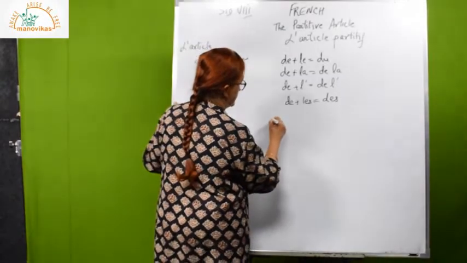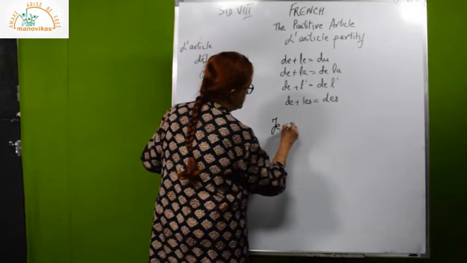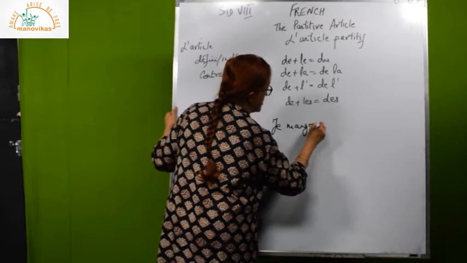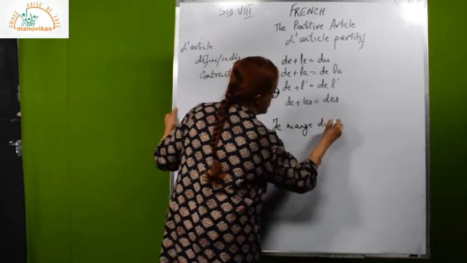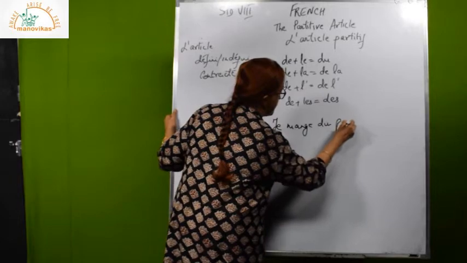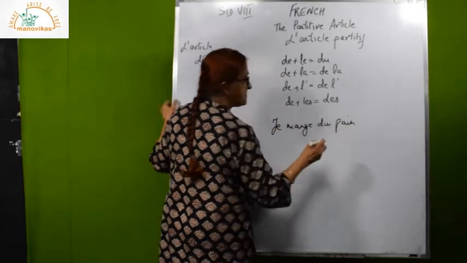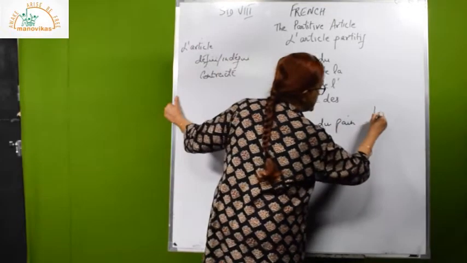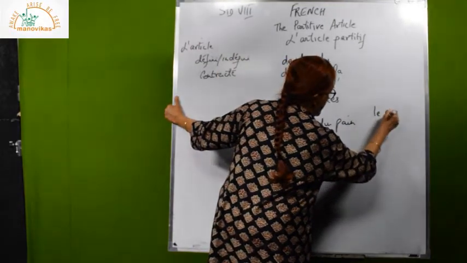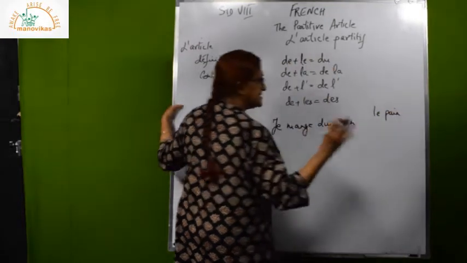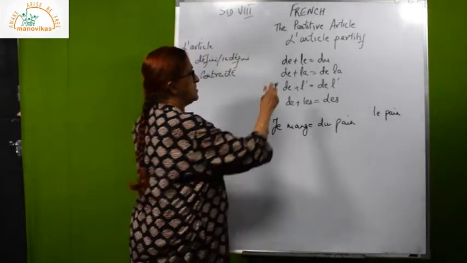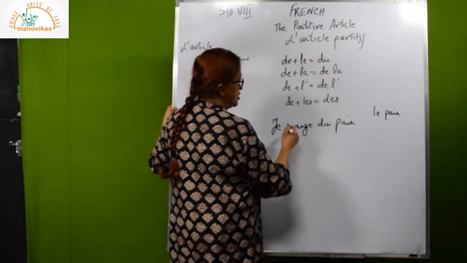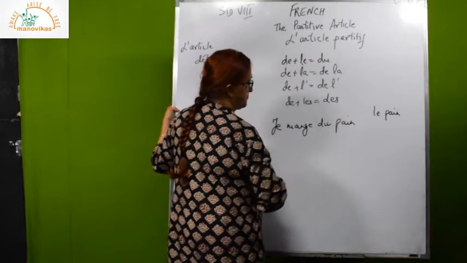Suppose I say, je mange du pain. What is pain? Pain is bread. It is masculine. Le pain means the bread. Now, here I am eating some bread. So in that case, some, de plus le becomes du. Je mange du pain.